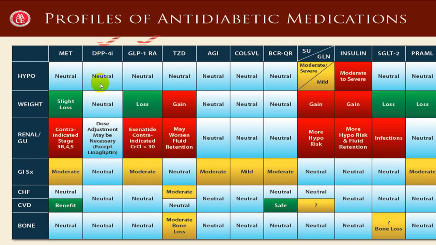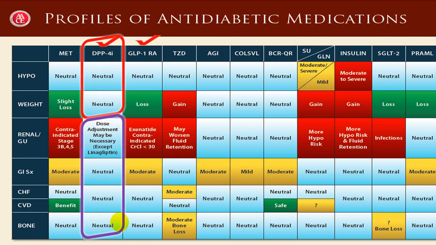While with a DPP-4, there is a little less reduction in HbA1c. Only linagliptin can be utilized if GFR is reduced. Otherwise, there is not much contraindication as far as DPP-4 inhibitors are concerned.